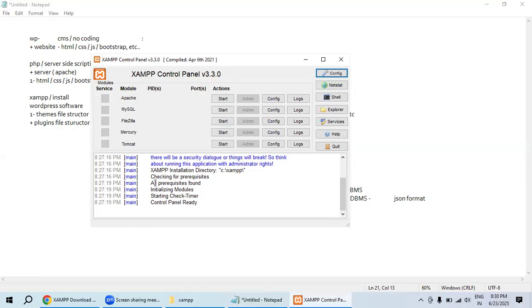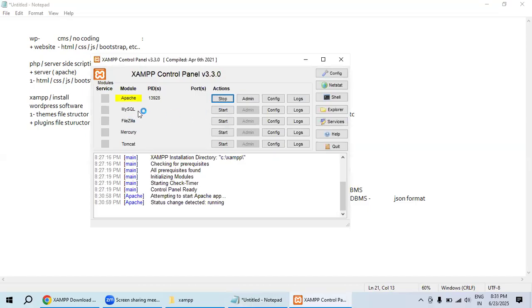To work with this platform, we need to start Apache and MySQL. The rest are not required, because XAMPP is trying to expand its services by including some other technologies, which we don't need for now. So first we start Apache, and next we start MySQL.